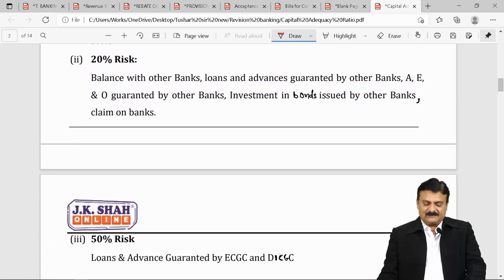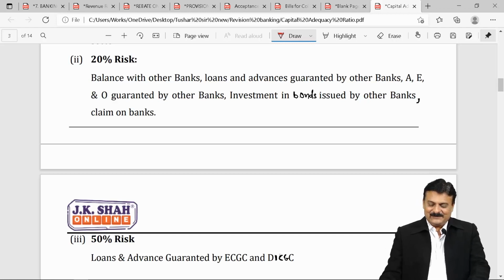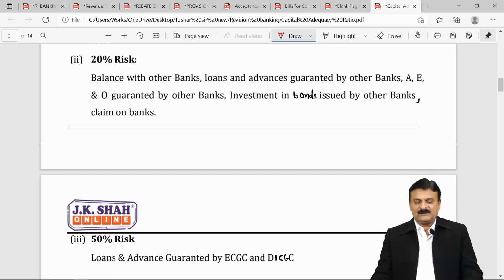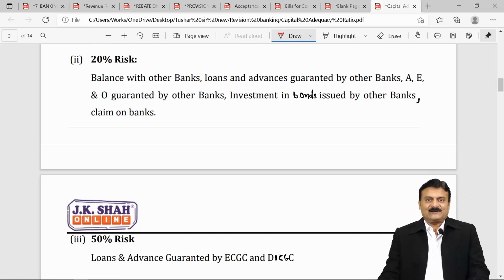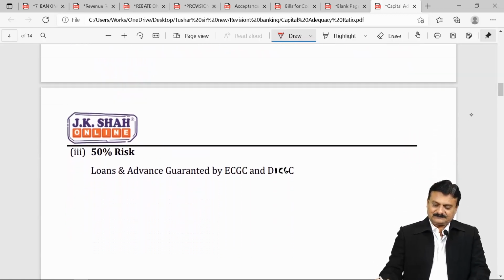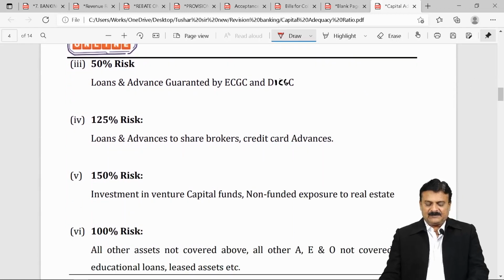Balance with other banks. Loans and advances guaranteed by other banks. E&O, guaranteed by other banks. There is acceptance, endorsement and other obligations. Investment in bonds issued by other banks and claim on banks. All these are covered by 20%. 50% risk.